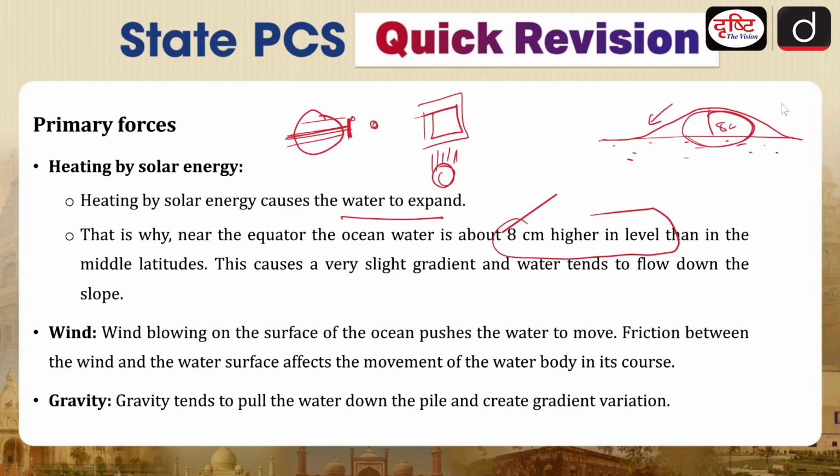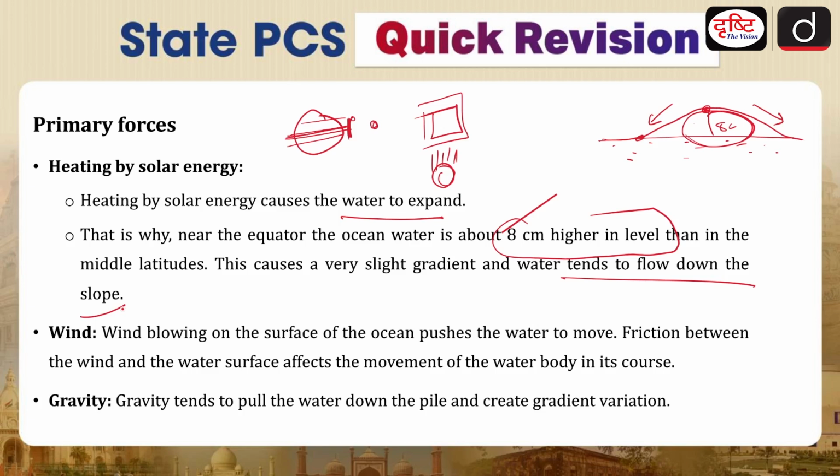Now there are slopes on which this water will flow. The flow of water starting from this place towards this place is one of your ocean currents. So water will tend to flow down the slope. That is one thing that is initiating the water flow over here.